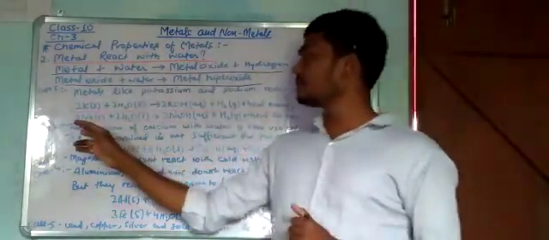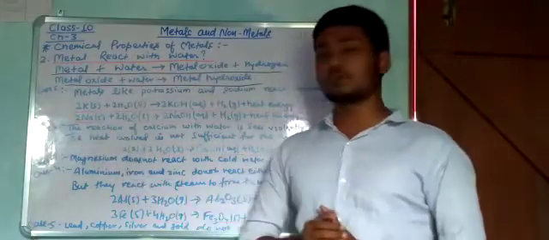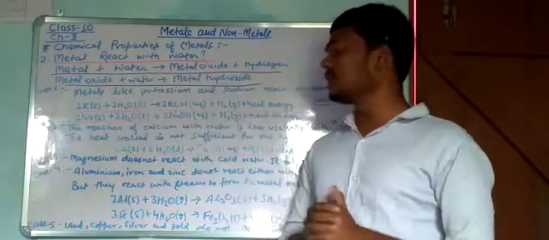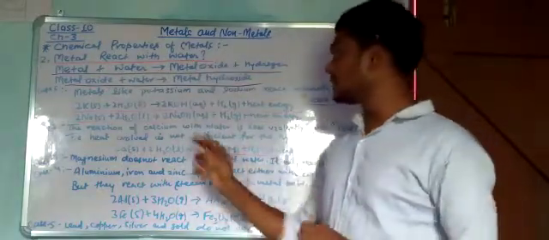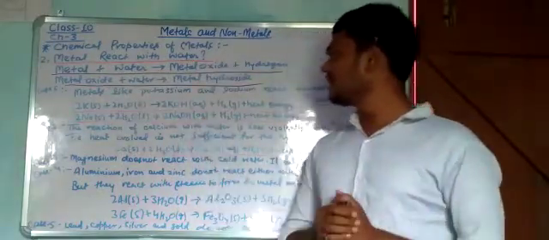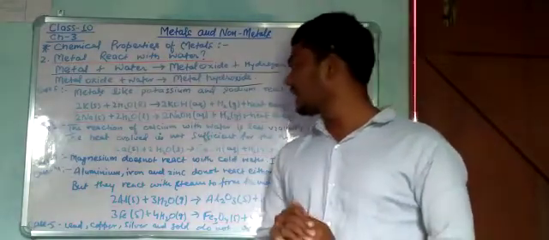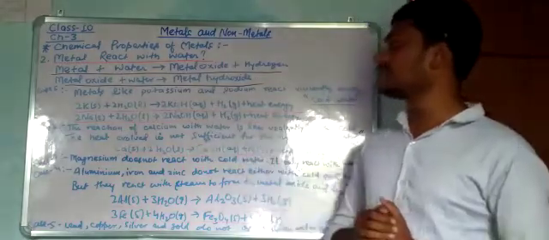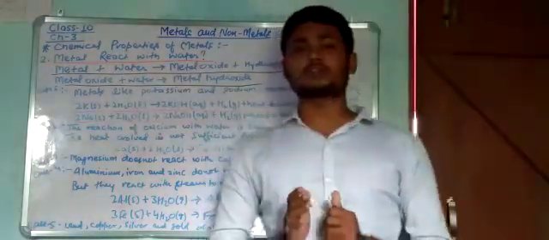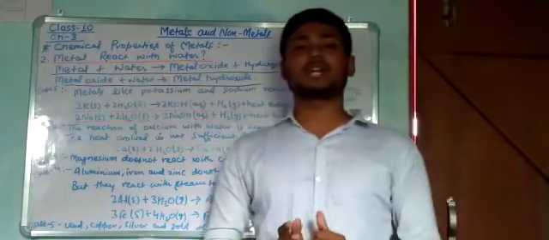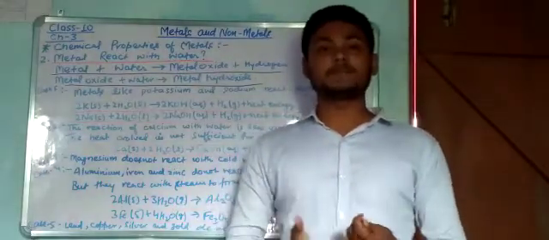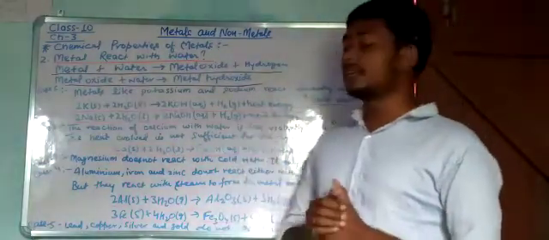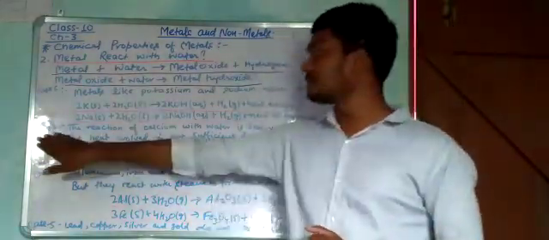Next one is 2Na, 2 moles of sodium solid, reacts with 2 moles of H2O liquid, it forms 2NaOH, which is aqueous in nature, and it also forms H2 hydrogen gas and heat energy. In case of cold water, sodium and potassium give us a big amount of heat energy.